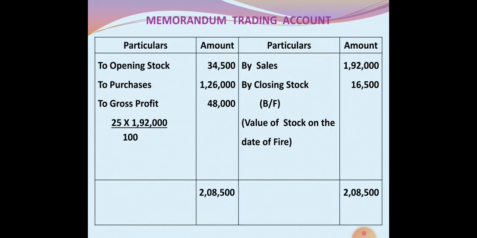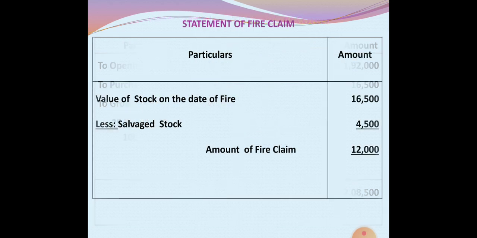In this problem, we have to prepare the memorandum trading account directly. On the debit side of the memorandum trading account, first we take opening stock 34,500, purchases 1,26,000, then the gross profit, that is 25/100 into sales 1,92,000. On the credit side, sales 1,92,000, then the closing stock, that's a balancing figure. This is the value of stock on the date of fire, that is 16,500. And the last step, that is the statement of fire claim.